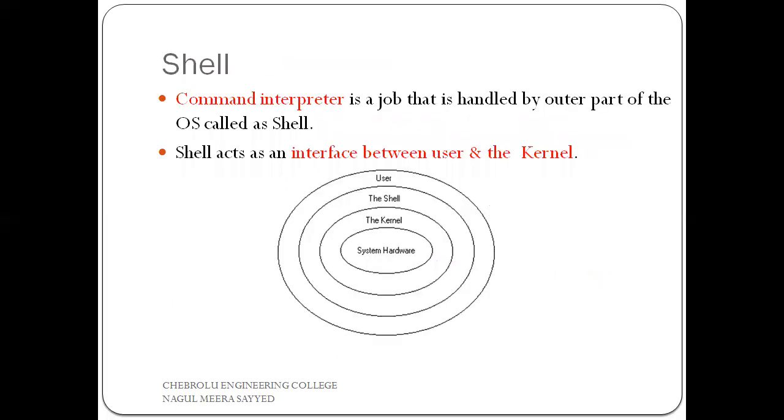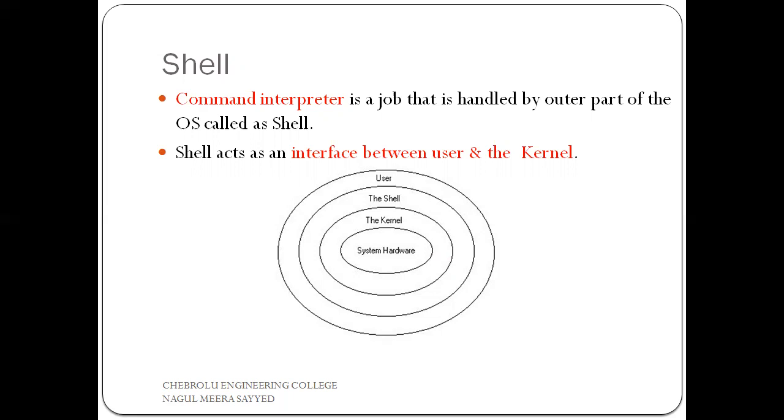Now coming to our second layer, that is the shell. What is the meaning of shell here? Shell is the second layer of our Unix operating system. What does the kernel do? The kernel can execute and control everything in the system. Shell is another layer. What can it do? It can interpret the commands.